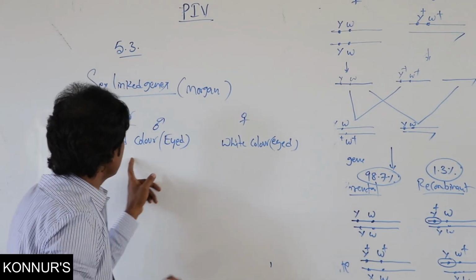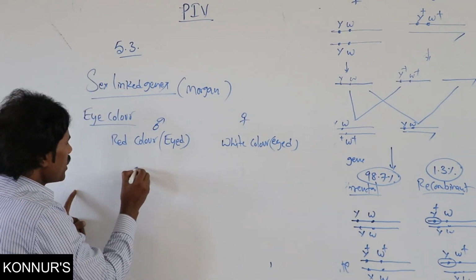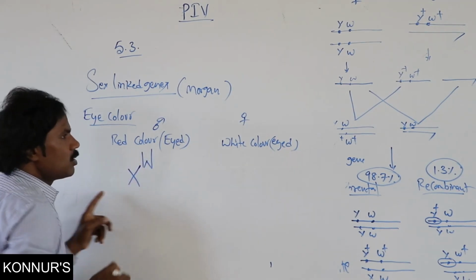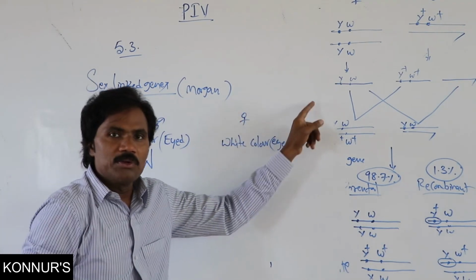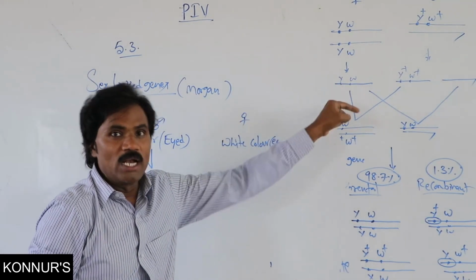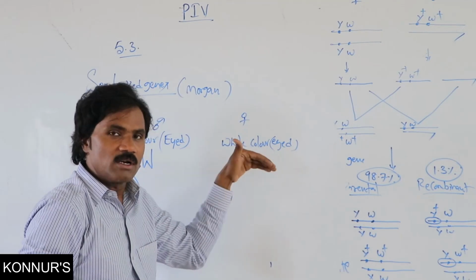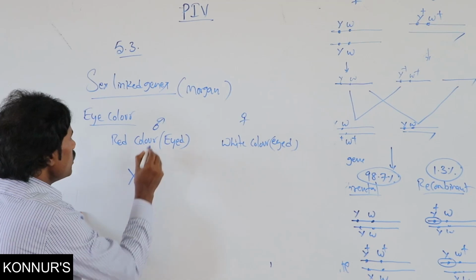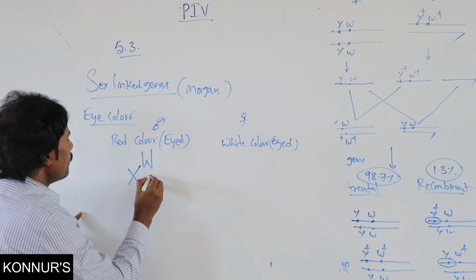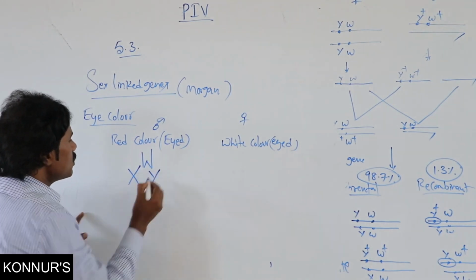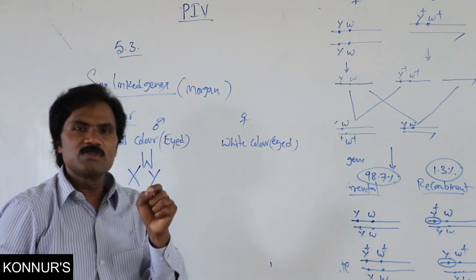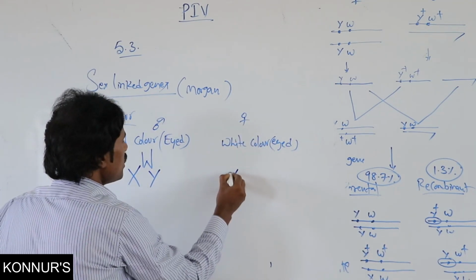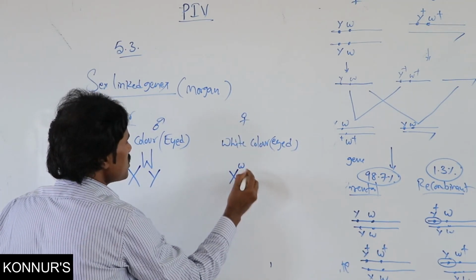Red color eye can be explained by capital W; normally red color is small w with superscript plus, that is the wild type. To avoid confusion, take capital W. Then it is related to male, that is the Y chromosome. In the Y chromosome, there are no specific alleles present. Then the white color eye is X-linked, small size.